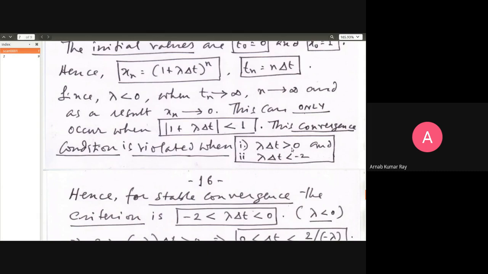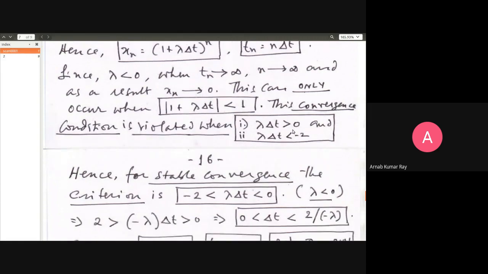In the correction set of notes, the greater than or equal to and less than or equal to signs are there. So just please make a note of that.